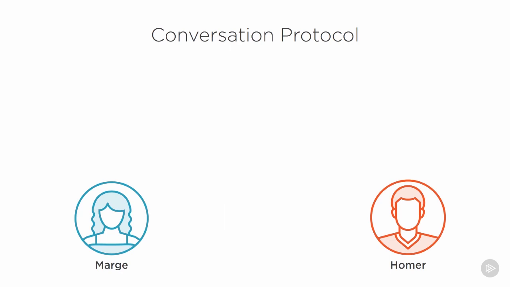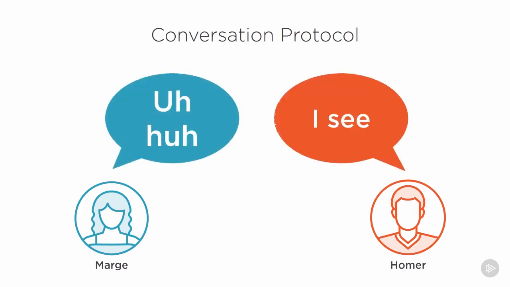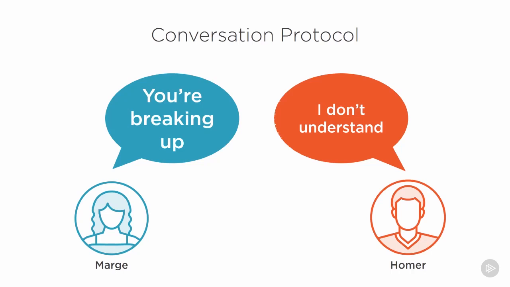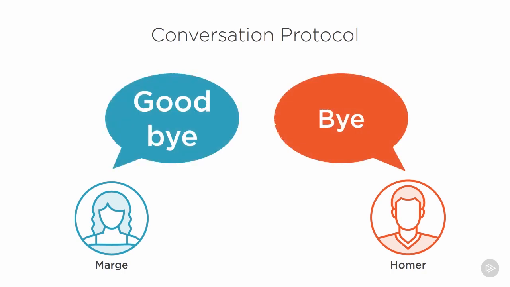During our conversation, we have cues that allow us to keep the conversation moving forward correctly. Those cues might be, "I see," as acknowledgments that the message was sent and received. There might be a statement of, "I don't understand," or "You're breaking up," meaning, "I don't get the message, can you repeat it?" Or we may have the end of the conversation saying, "Goodbye, bye, see you later," and shutting the conversation down.